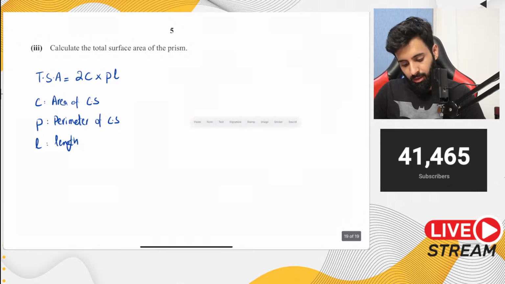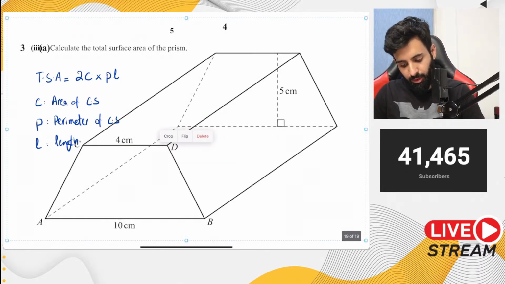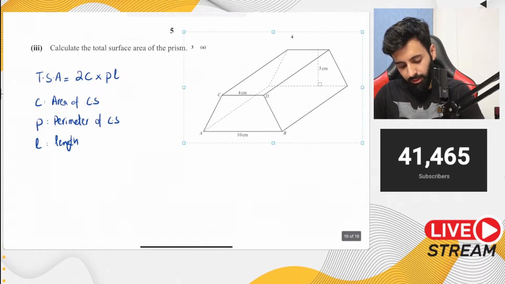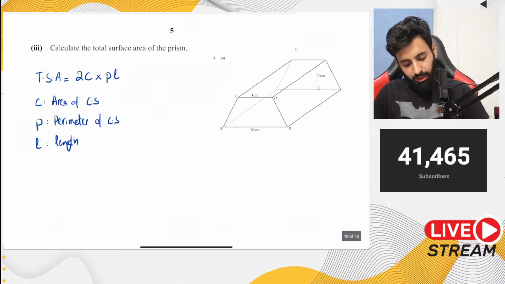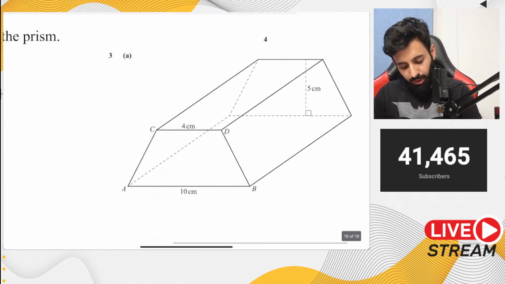Now let's have a look at this prism one more time. As far as the area of cross section is concerned, we have that. As far as the length is concerned, we have that. The only thing that we don't have is the perimeter of cross section. So that's what we're going to find out.